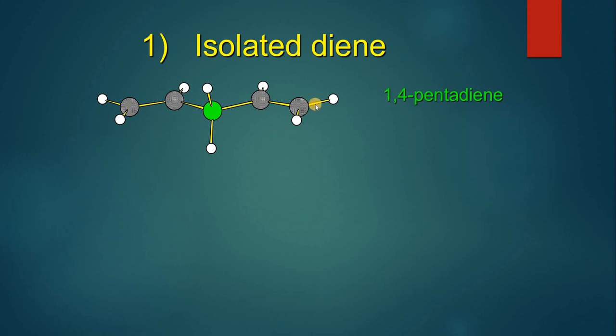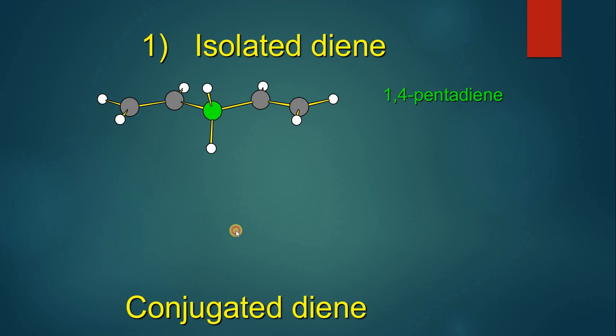In 1,4-pentadiene, if we start numbering from this side, consider these are carbon atoms: 1, 2, 3, 4 and 5, and at position 1 there is a double bond, and at position 4 there is a double bond. These two double bonds are separated by two single bonds. You can see this carbon atom is holding two hydrogens, so it is bonded with the neighboring carbon atoms through a single bond.